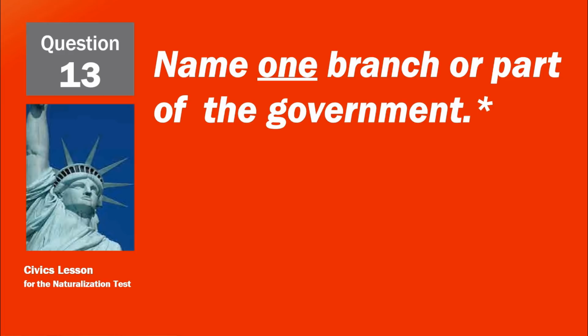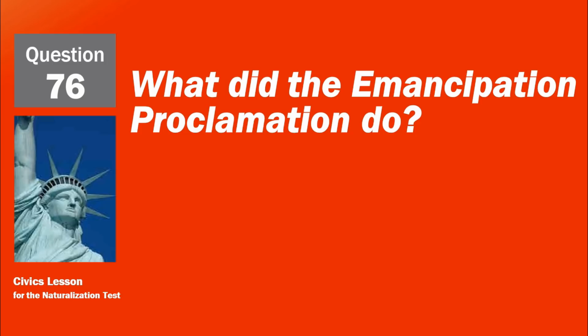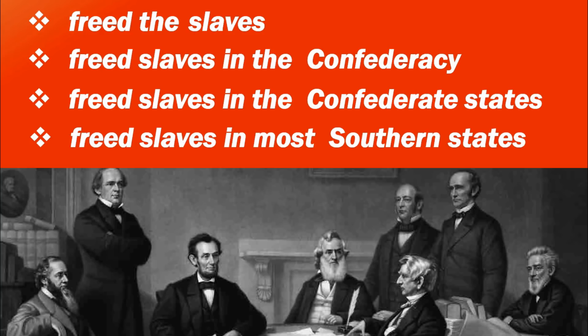Name one branch or part of the government. Congress. Legislative. President. Executive. The courts. Judicial. What did the Emancipation Proclamation do? Freed the slaves. Freed slaves in the Confederacy. Freed slaves in the Confederate States. Freed slaves in most southern states.